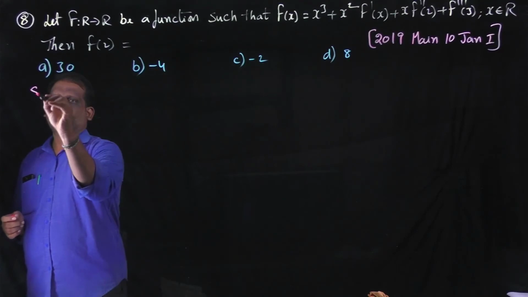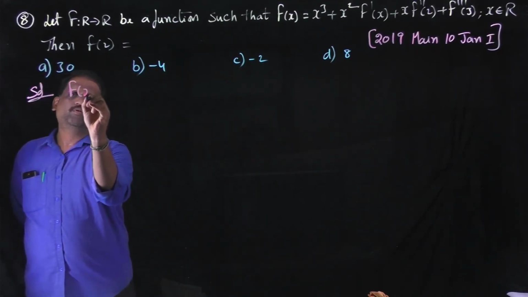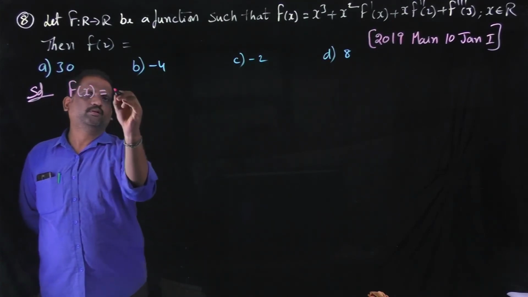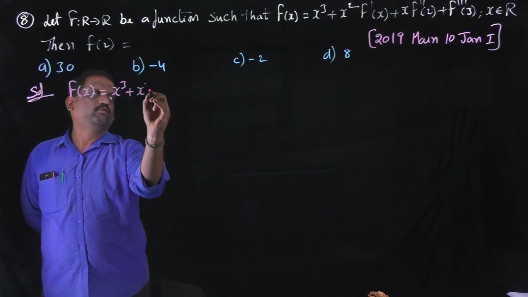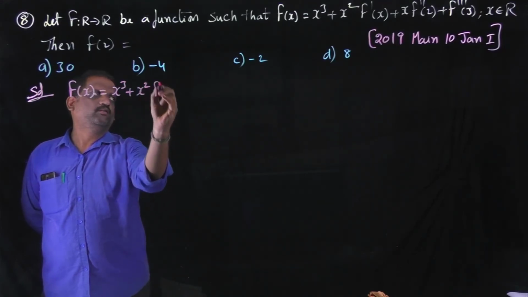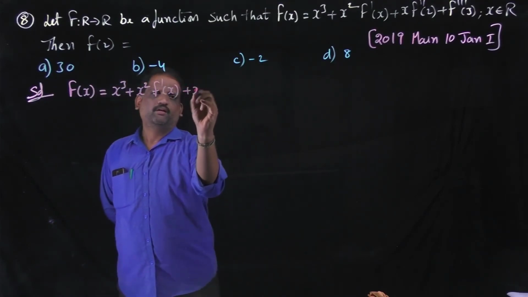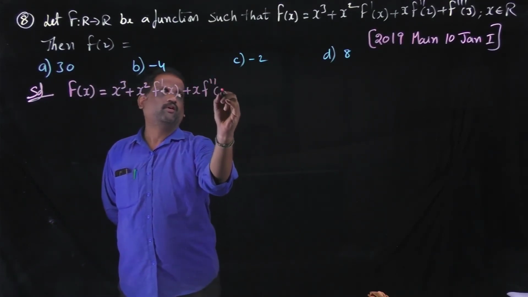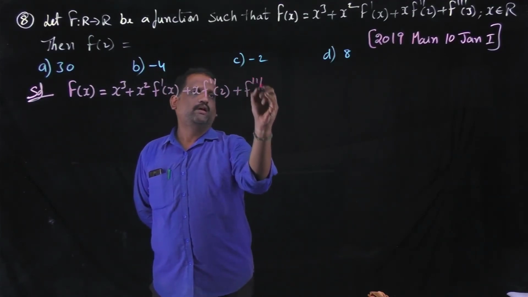Solution. Given f of x is equal to x cube plus x square into f dash of x plus x into f double dash of 2 plus f triple dash of 3.